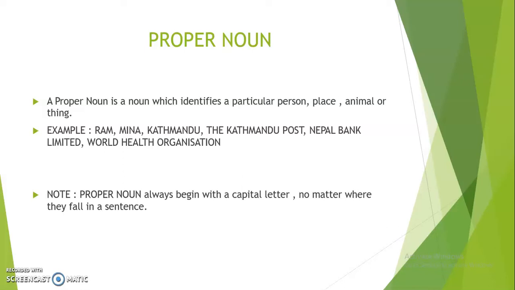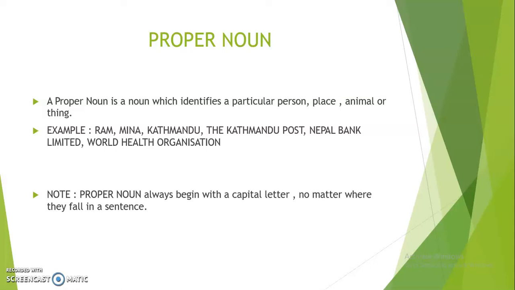Particular, not common, a particular person. Examples: Ram, Meena, Kathmandu, the Kathmandu Post, Nepal, Bank Limited, World Health Organization. Why is Ram a noun? Because it is the name of a particular person. Why is Kathmandu a noun? Because it is the particular name of a place. So why is the Kathmandu Post a proper noun? Because it is the name of a newspaper or thing.